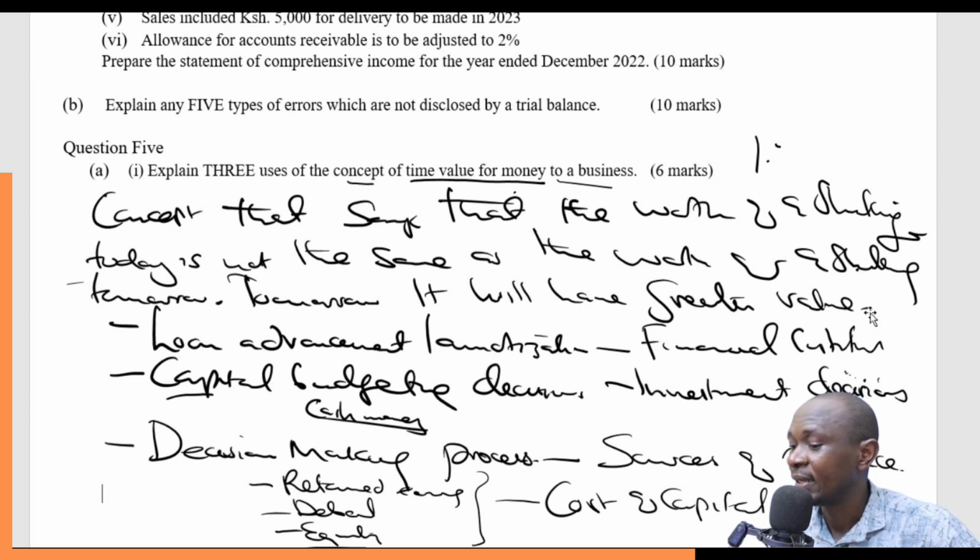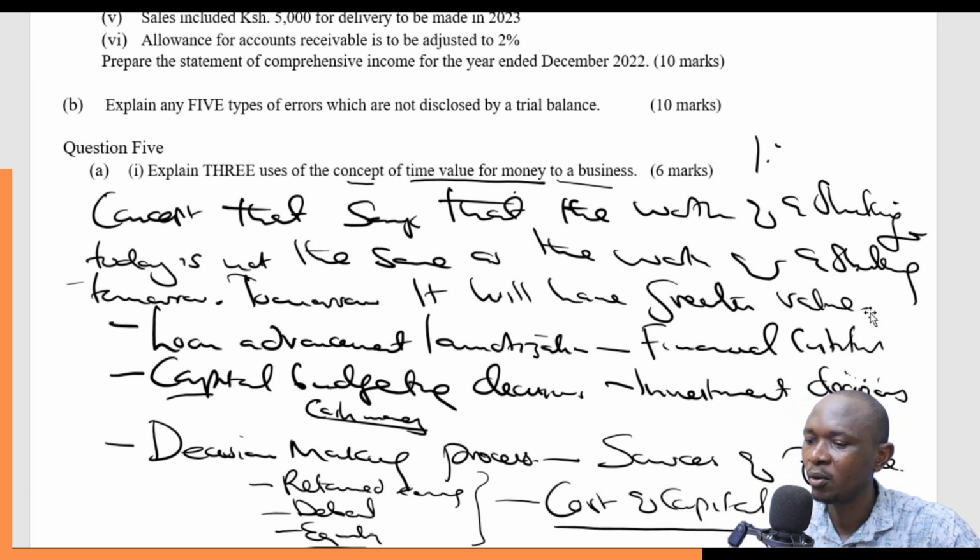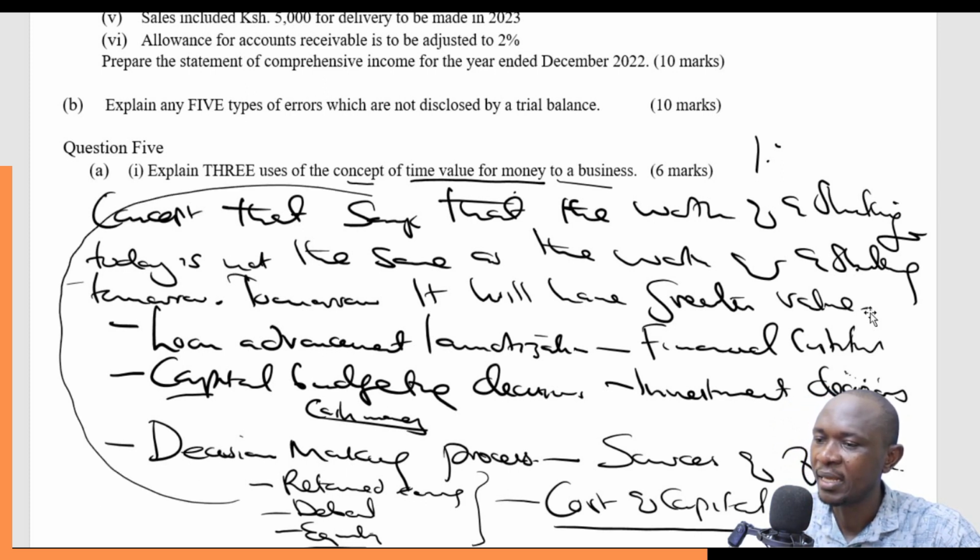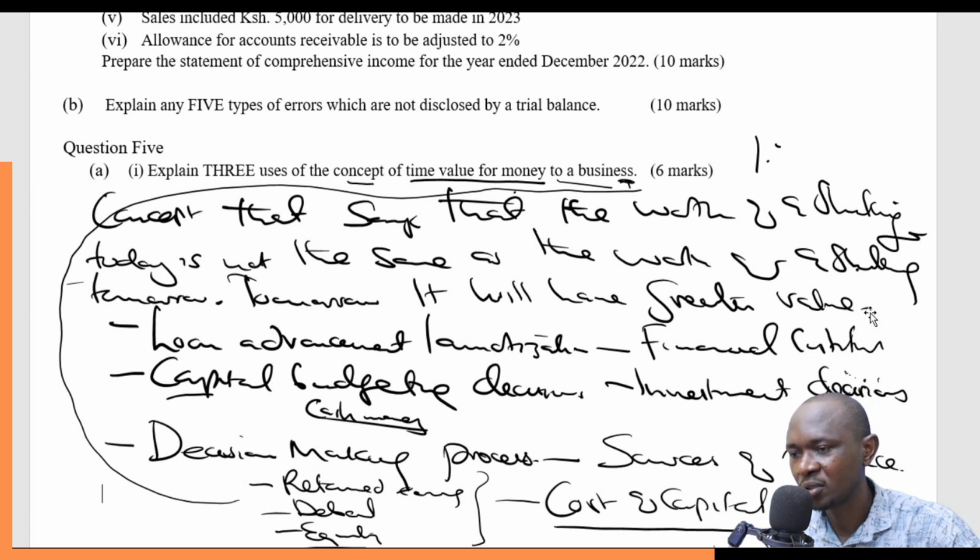So the whole idea of the cost of capital is pegged on what? On this concept of time value of money. And so this concept of time value of money will help us make a decision on which source of fund possibly to go for.